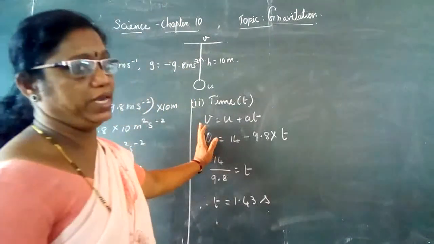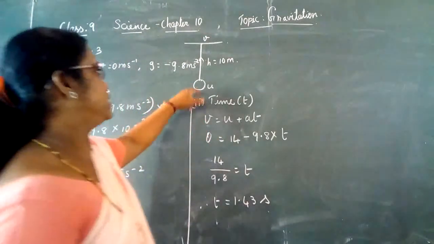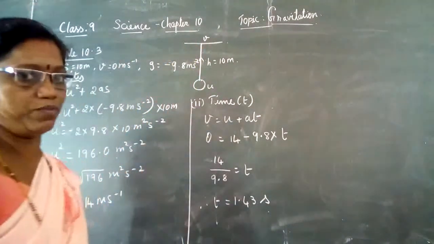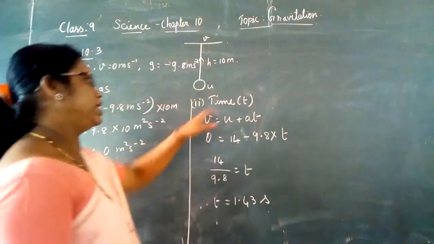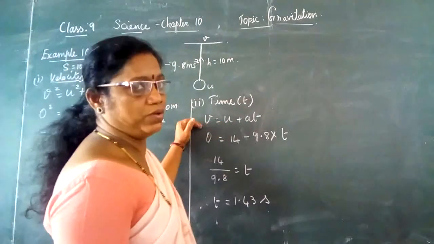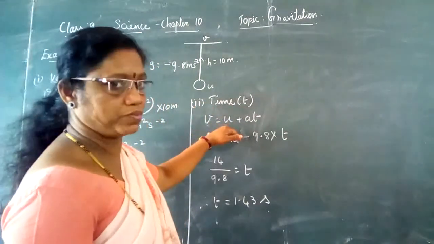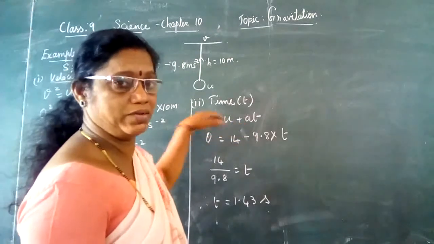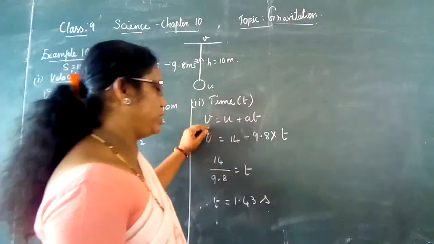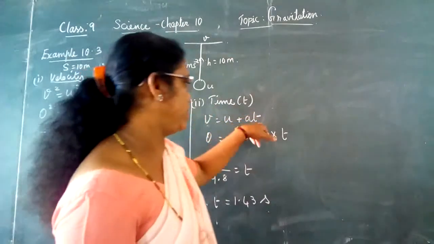Next we have to see in what time it has reached the highest point. For that, time t is equal to, here we know what is the value of u. It is the simplest equation in which time comes. We know what is v also. We have to find out t.